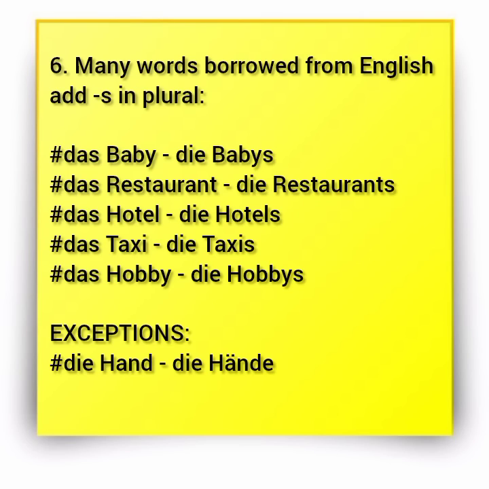Another example is das Restaurant, plural, die Restaurants. Das Hotel, die Hotels. Okay. I would also like to add one. Das Taxi, the taxis. So you're seeing most of them borrowed from English tend to add s, as baby, babies. Restaurant, restaurants. Taxi, taxis. Hobby, das Hobby, the hobbies. All right. But of course, there are those that have been borrowed from English and don't follow this pattern.